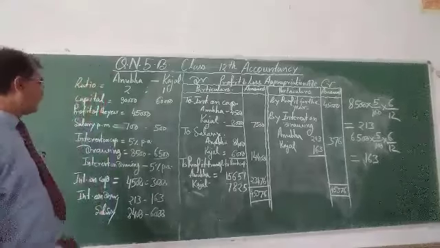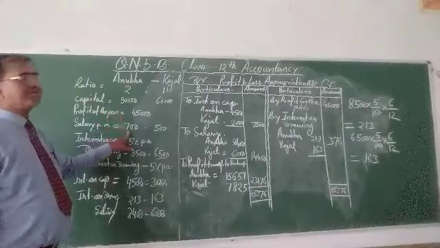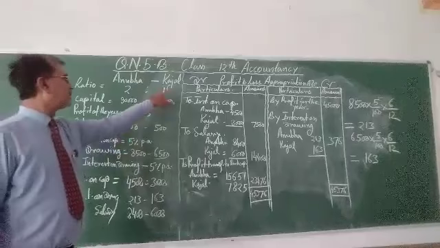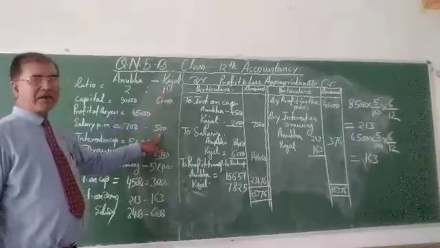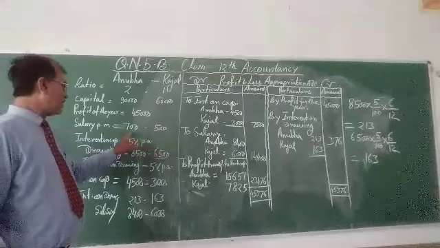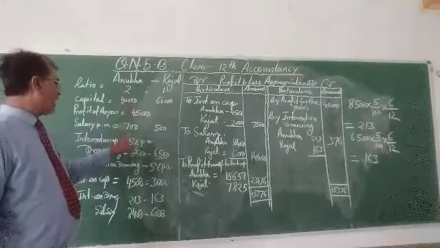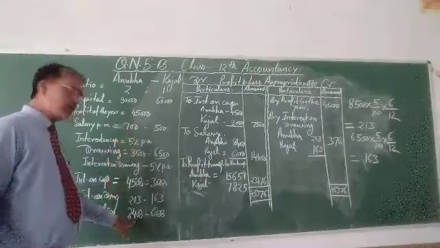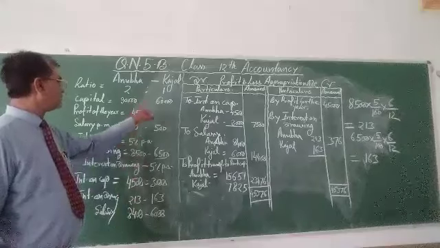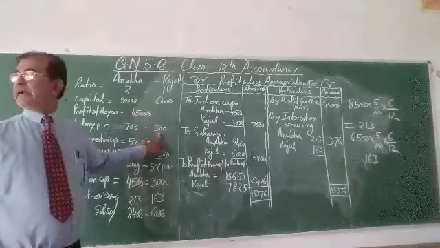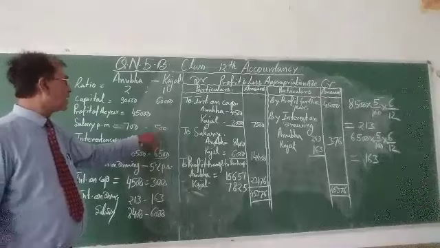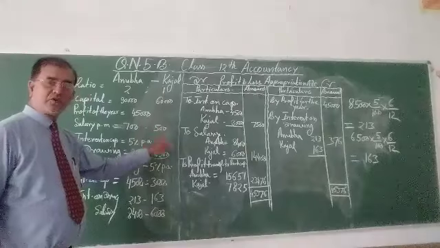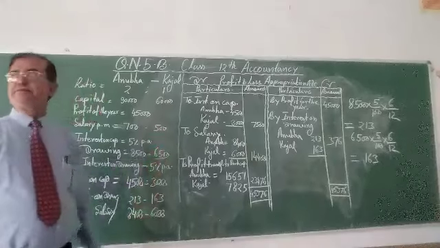They are getting the salary. Anubha is getting 700 per month and Kajal is getting 500 per month. For the whole year, the salary will be Anubha 700 into 12, which is equal to 8,400, and the salary got by Kajal is 500 into 12, which is equal to 6,000.